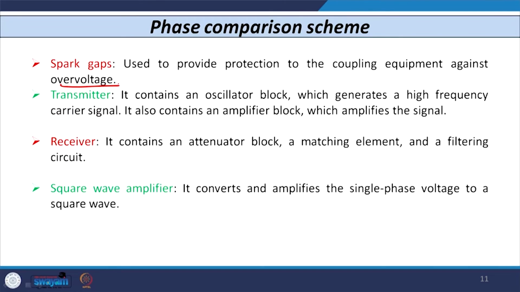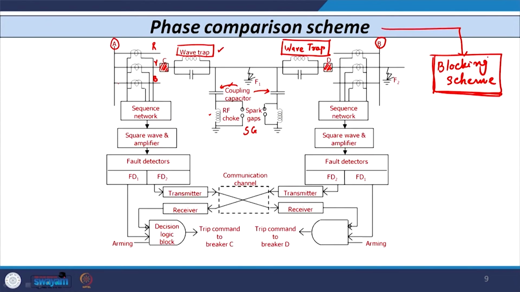Now, we have some other devices also. You can see here we have a square wave amplifier, and we have a sequence network also. This sequence network, as I told you in the wire pilot relaying scheme, is nothing but your summing transformer. So, basically it converts a 3-phase circuit into a single phase circuit.